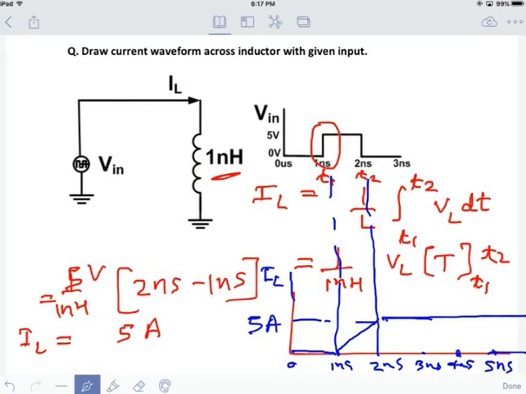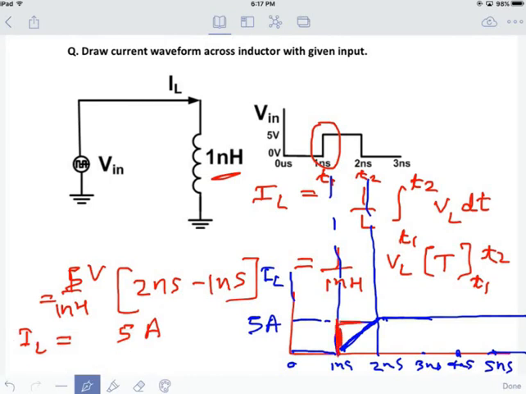And magnetic field is in the form of stored energy. So magnetic field or current must also be continuous in time. Okay, it will not change sharply. Sharply means it is not like 0 to 5 in this time only.